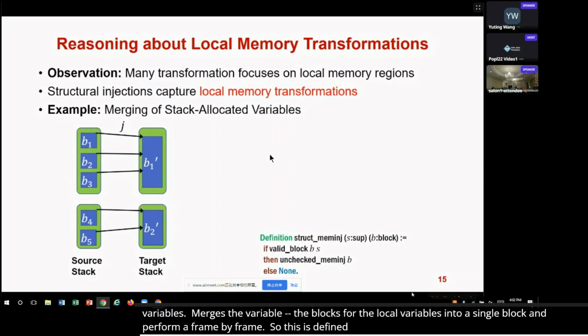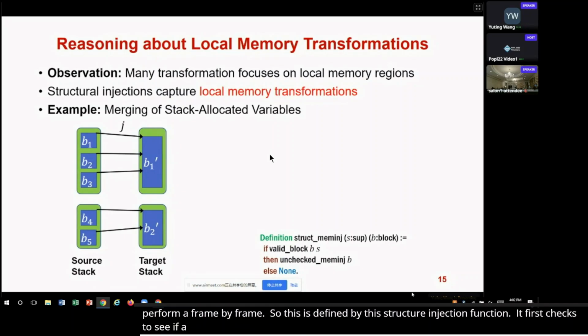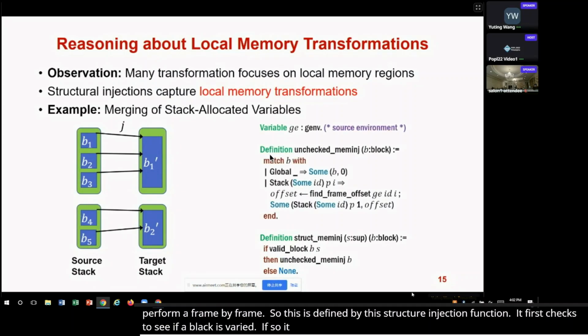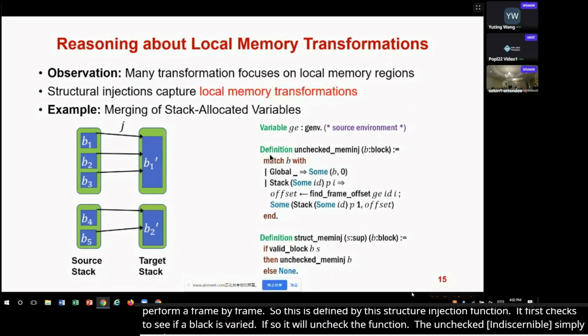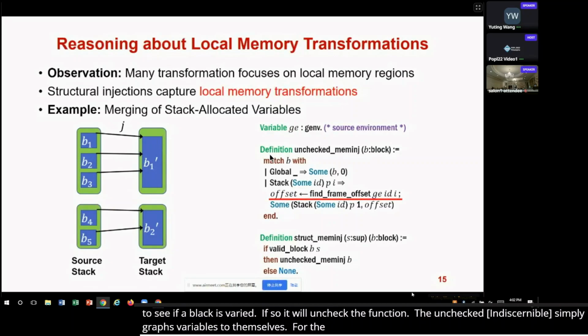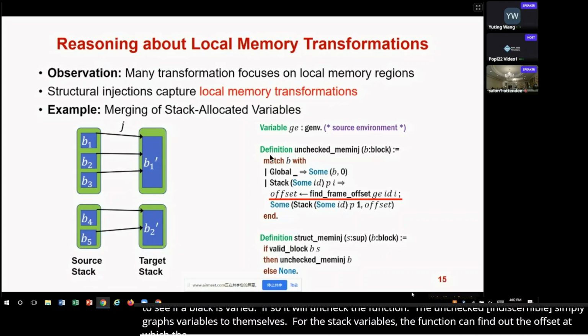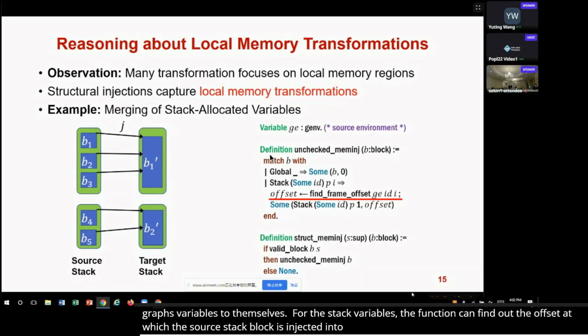It first checks if a block is valid. If so, it will call the unchecked memInj function. The unchecked memInj simply maps global variables to themselves. For the stack variables, it will call a function to find out the offset at which the source stack block is injected into the target block. It then returns the target stack block together with this offset.